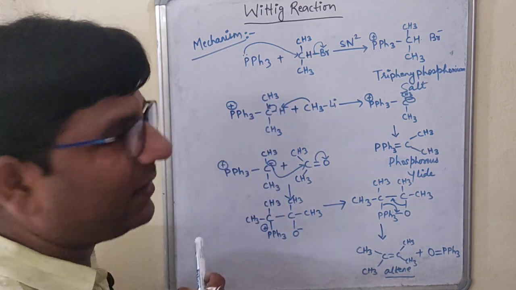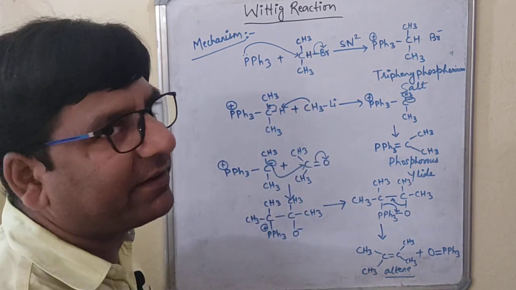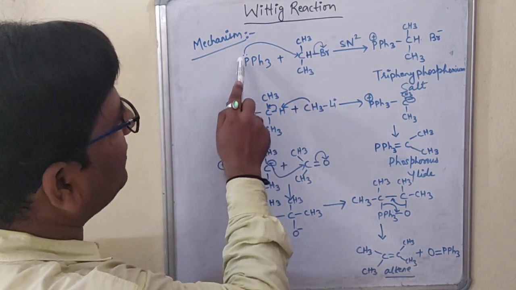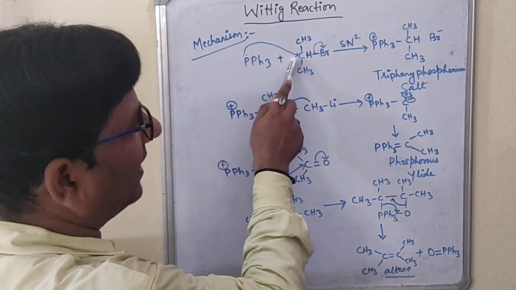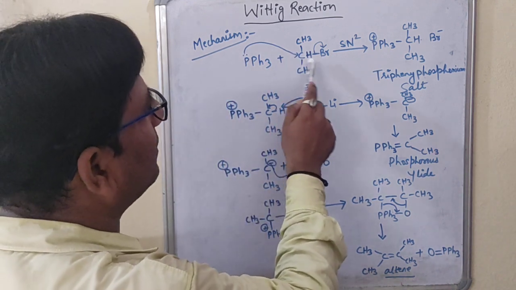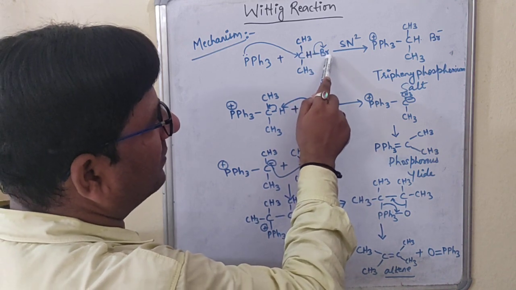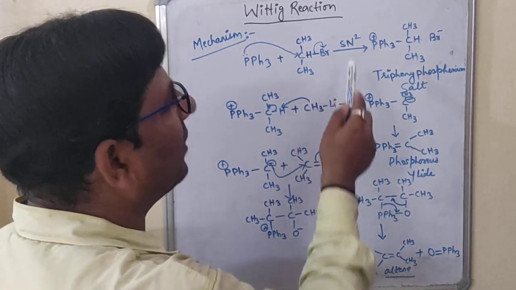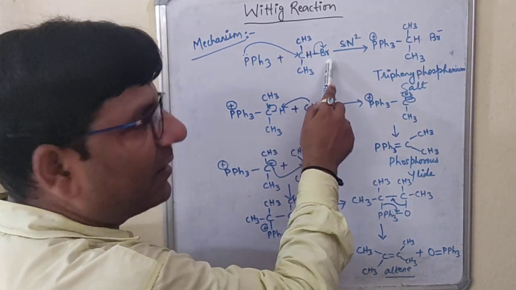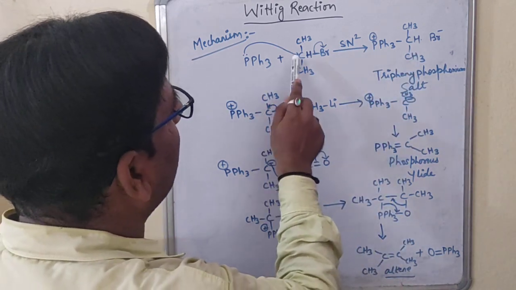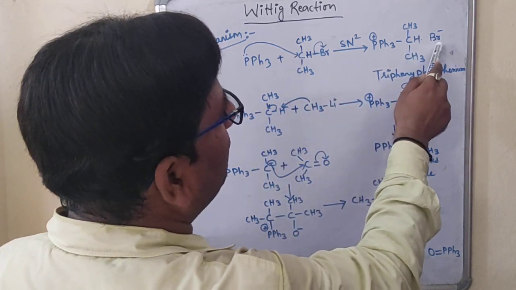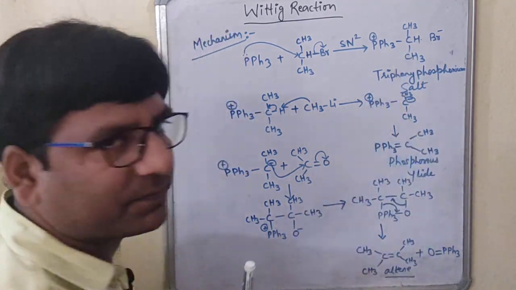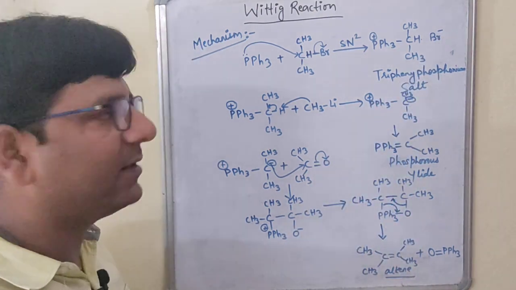This is the triphenylphosphine. It has to be reacted with what? Secondary alkyl halide. Right? We have chosen the secondary alkyl halide. This phosphorus containing the lone pair of electrons has attacked this carbon from the back side, as a result of which the bond which is linked to this halogen, that is a bromine, will act as a good leaving group, and it will move out. This bond will be broken on this Br. So as a result of it, this PPh3 will form a bond with this carbon, and this is out in the form of Br minus. The name of this is what? Triphenyl phosphonium salt, because the bromine is there, so that is why salt.